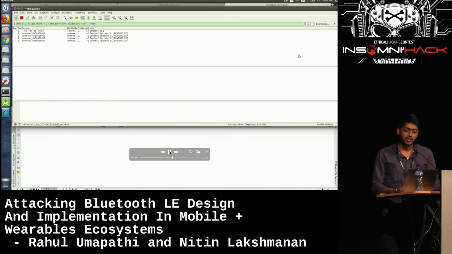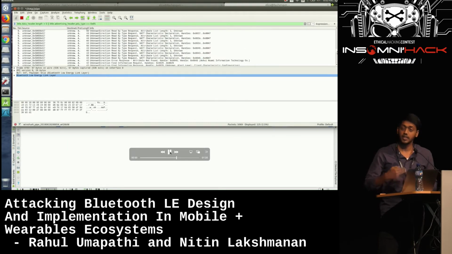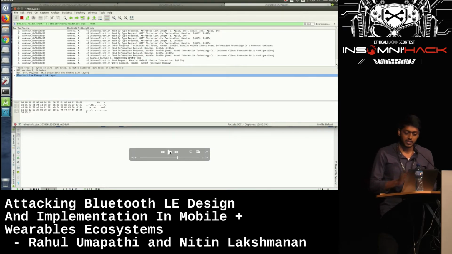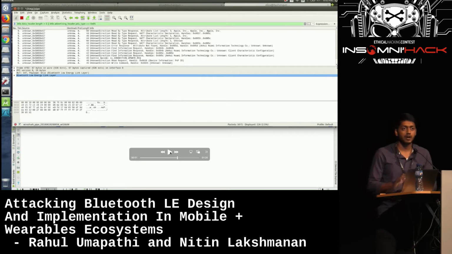So you can see that the connection request has been captured. Once it is captured, we can see lots of packets following the connection request packet. And you can see that all these packets are not encrypted. It is the plain GATT characteristics and GATT profiles. Bluetooth attributes are visible here. So this Mi Band has not enabled LTK encryption, so we are able to see all the data.